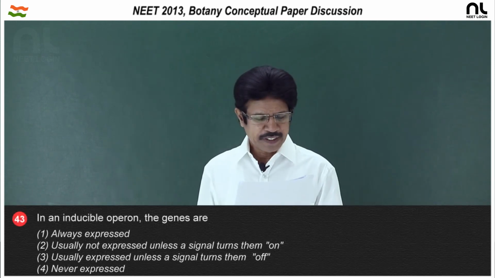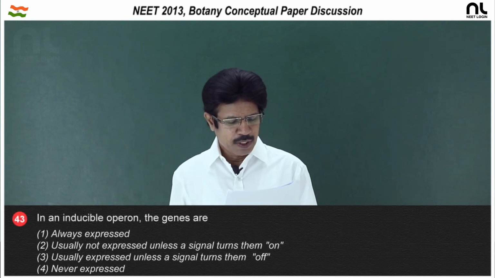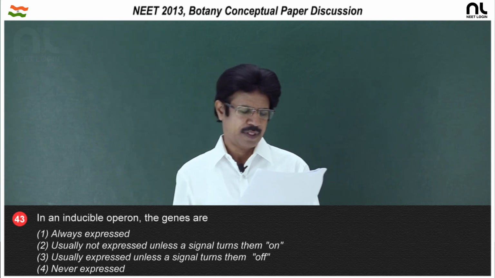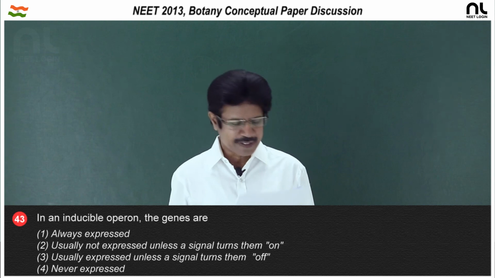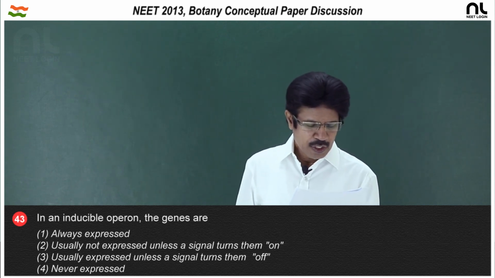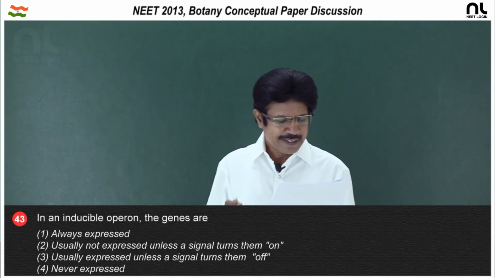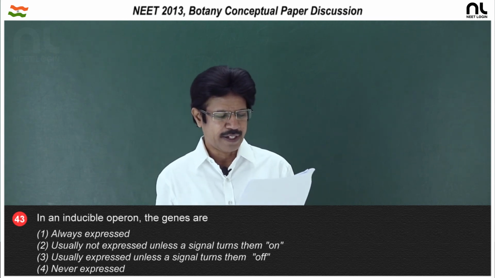Question number 43. In an inducible operon, the genes are, first option, always expressed, that is wrong. Second, usually not expressed unless a signal turns them on, it is right.